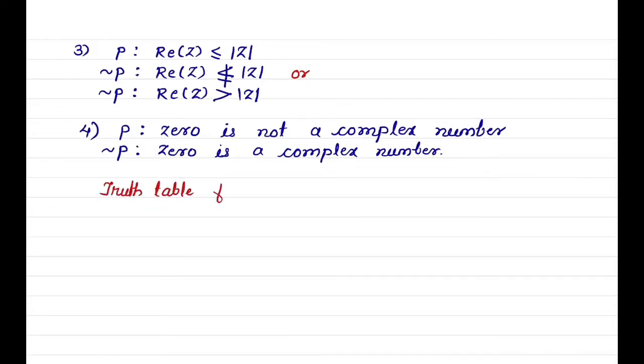Truth table for negation. P and negation of P. True, false. When statement is true, its negation is false. And when statement is false, its negation is true.